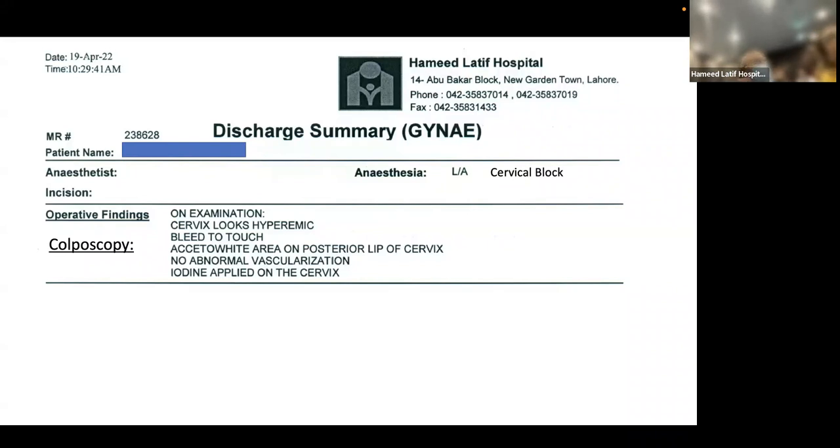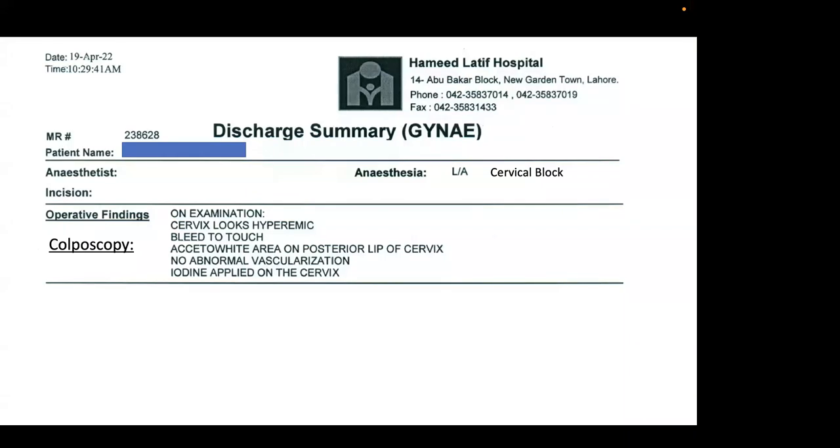Actually, it is a very good screen. VIA is a very good screening test for low resource countries because it is easy to do. It is cost effective and it can be done even at the level of the simpler facilities like in the rural health centers, DHUs, and the only training that is needed is to compare. या आपके पास अगर atlas हो, you just need to compare कि ये picture जो है वो कैसी आ रही है. But it is as simple as that. That if there is an acetowhite area, it needs to be evaluated. So it must be done every 3 yearly in all women that you are seeing, if you can't do a pap smear.